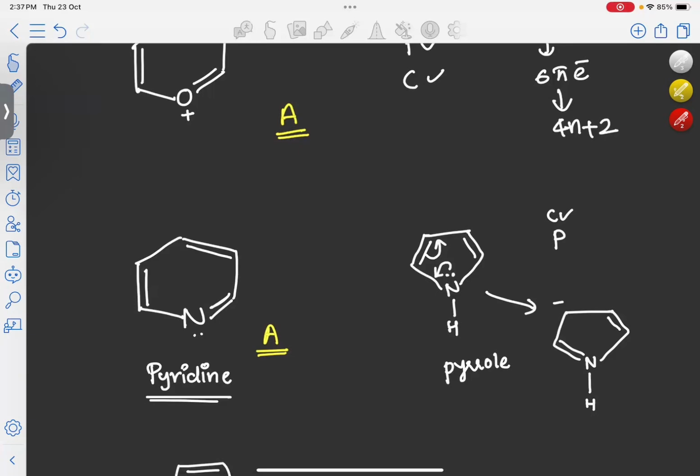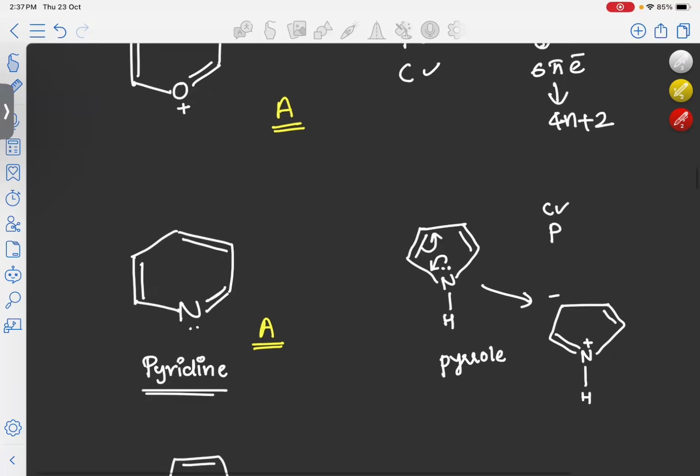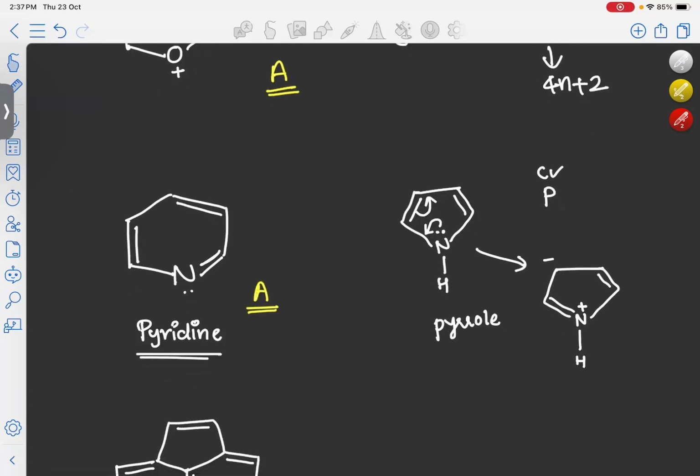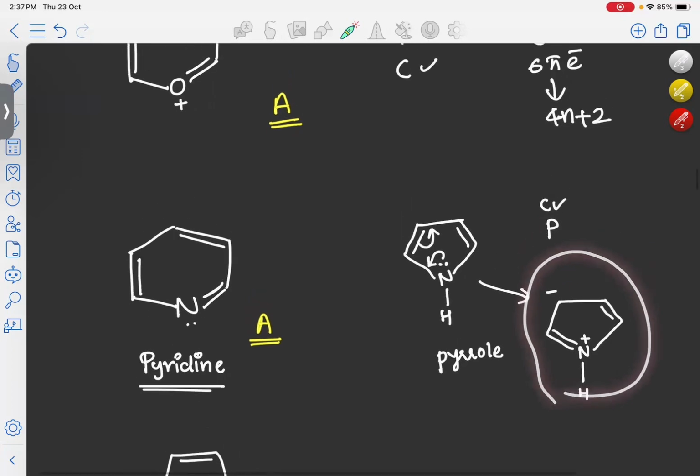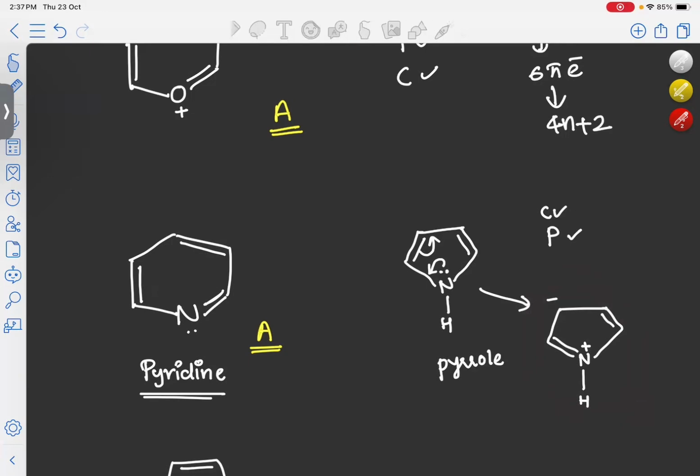There is a hydrogen on the nitrogen, and a positive charge will form on the nitrogen. Now every atom in the molecule is sp2 hybridized. So it follows the criterion that it should be planar. So the second criterion is also satisfied if the lone pair on the nitrogen takes part in conjugation.